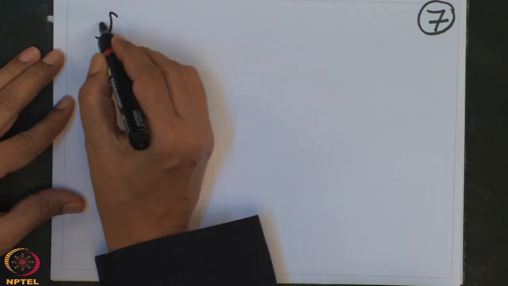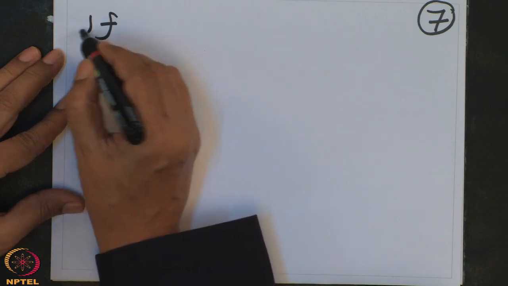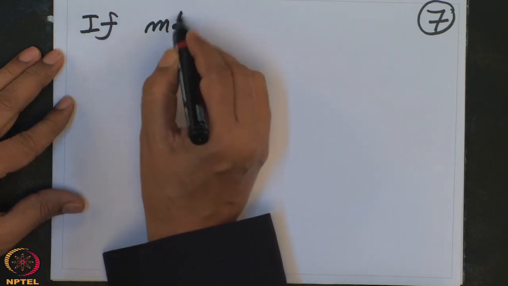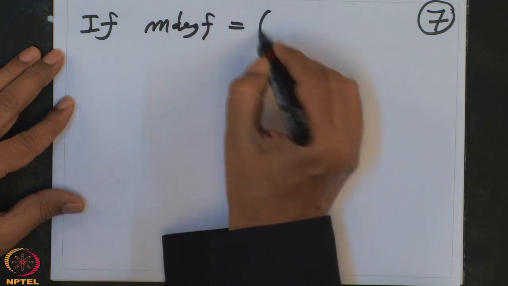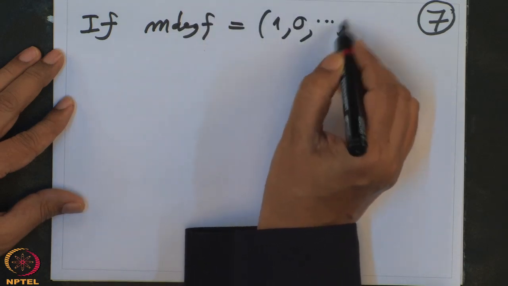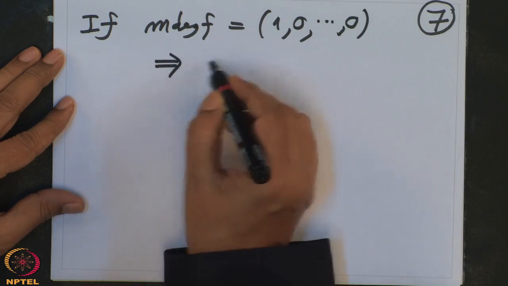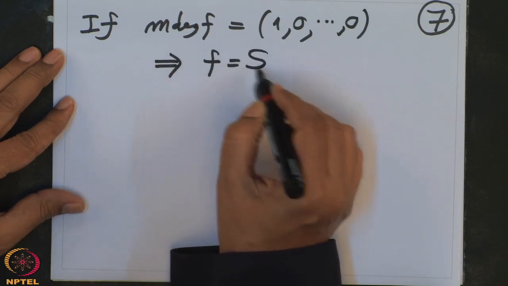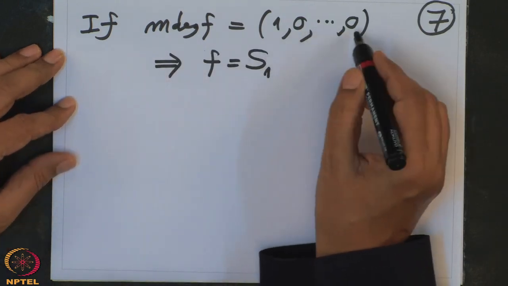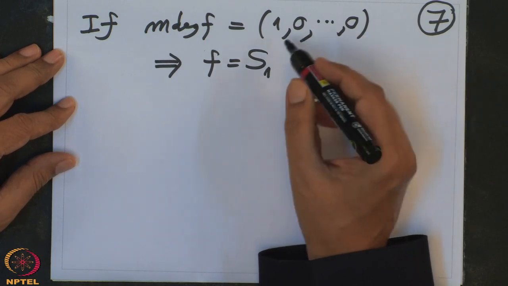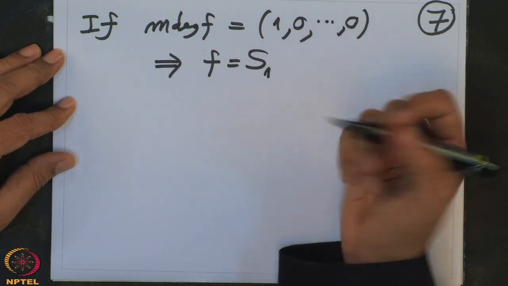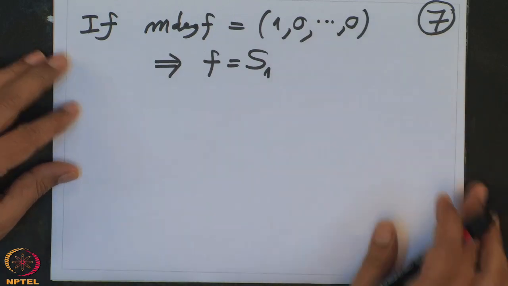Therefore, the induction will start there, because in this case f has to be S1. If the multi-degree of f is 1, 0, 0, 0, then f has to be S1 only. It can't contain any other monomial, because if it does, then it will not be symmetric. So it has to be S1.